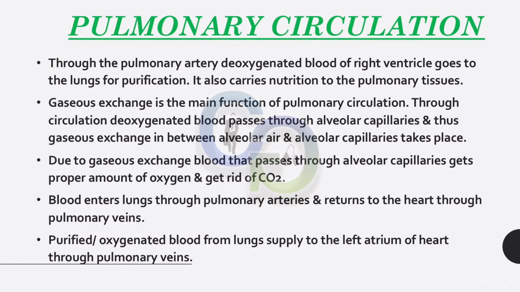Due to gaseous exchange, blood that passes through alveolar capillaries gets a proper amount of oxygen and gets rid of carbon dioxide. Blood enters the lungs through pulmonary arteries and returns to the heart through pulmonary veins. Purified or oxygenated blood from the lungs is supplied to the left atrium of the heart through pulmonary veins.